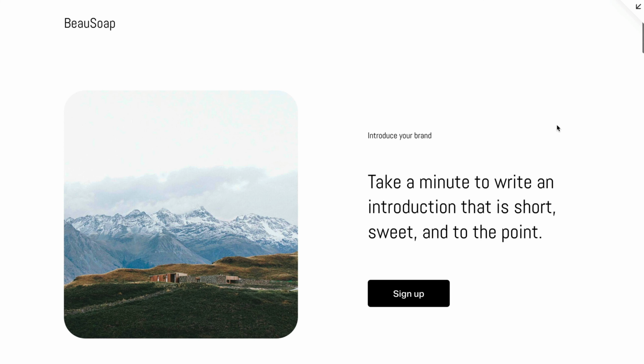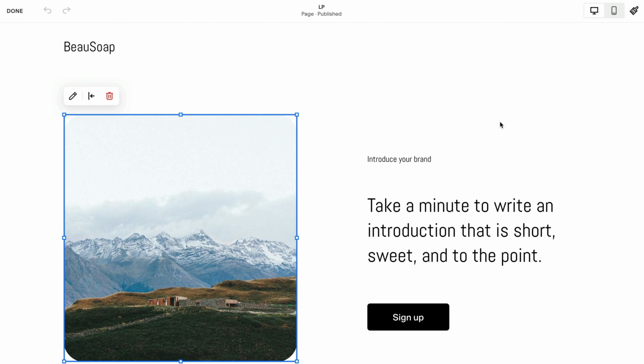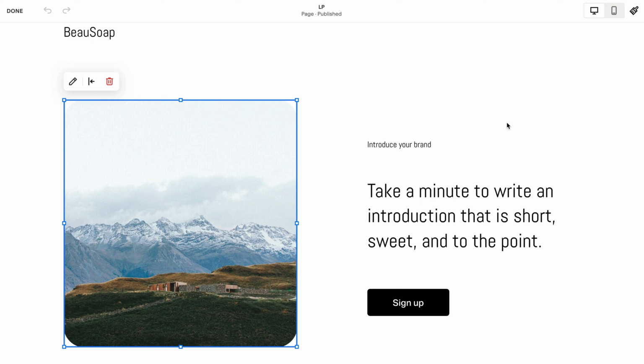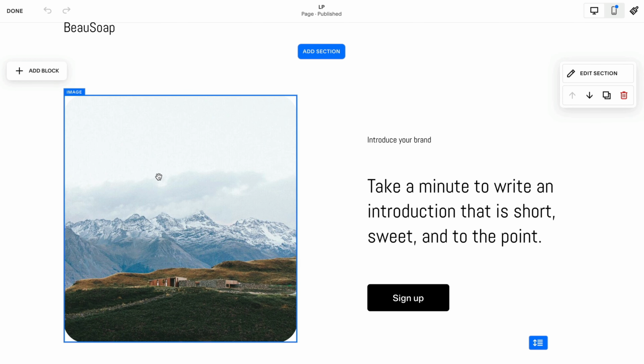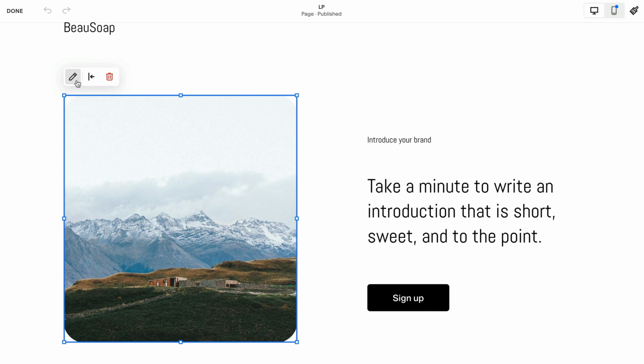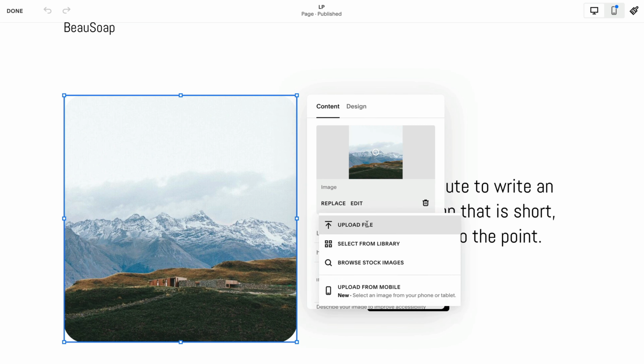So it's already looking good, but now it's time to integrate real content. And just a reminder at this point, we're going to start by integrating our product imagery and content, and then we're going to optimize by adding color and flavor and a few fancy elements. So kicking things off on the landing page, we want our best image of our product. So we click on our image placeholder, we hit the edit icon, and now we replace this image with one of our own.